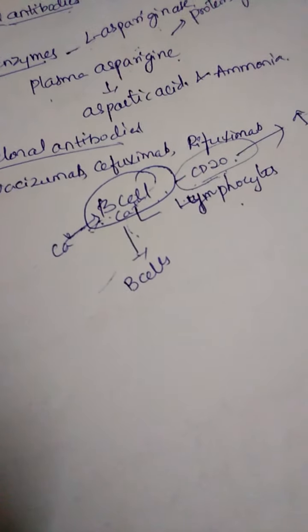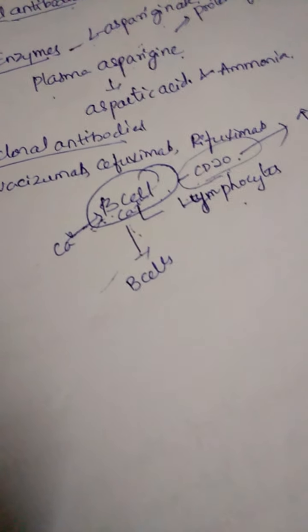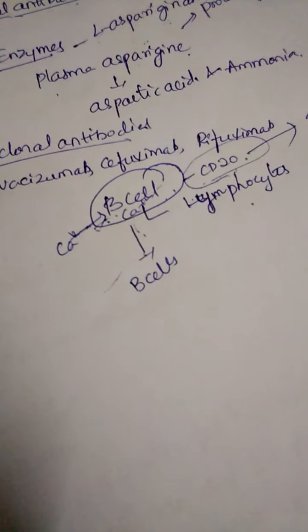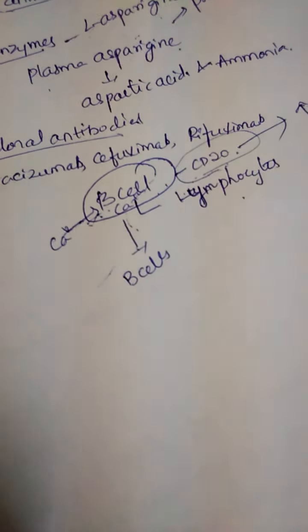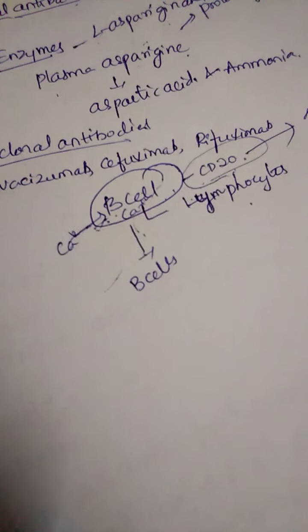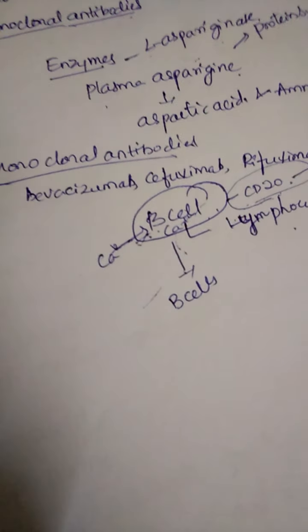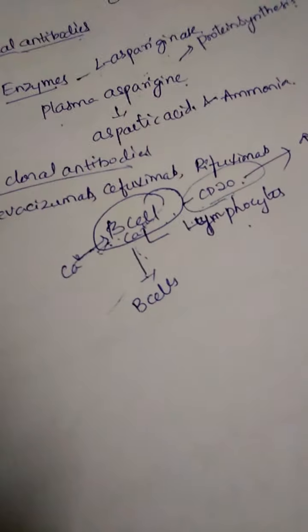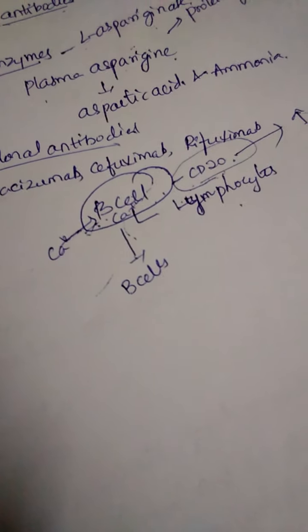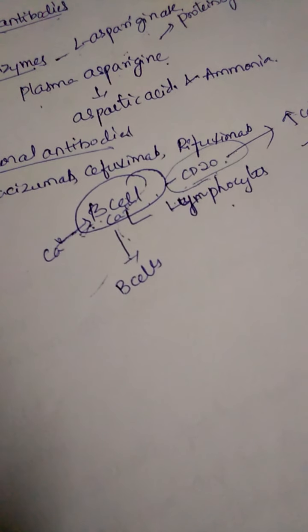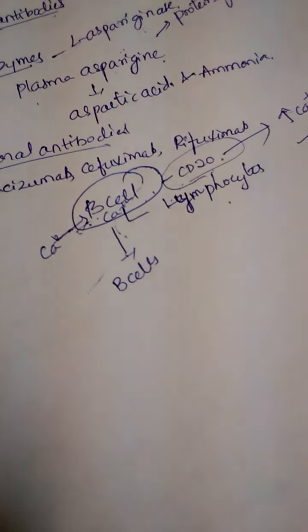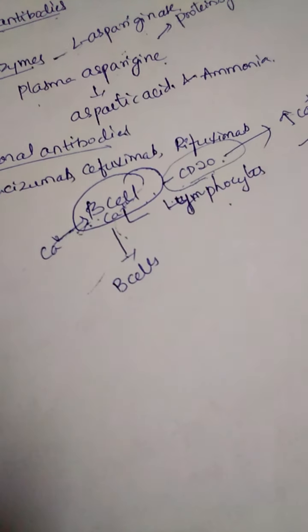So here more proliferation can be seen only in the presence of the calcium ions. So next, this is the normal condition, which we have seen in the cancerous cells. If a person is suffering with cancer conditions, mainly lymphoma, it can be seen in the lymphoma condition. Whenever rituximab or any of the monoclonal antibodies are used, that monoclonal antibody acts upon the CD20 receptors or CD20 proteins, and it inhibits the action of the CD20.